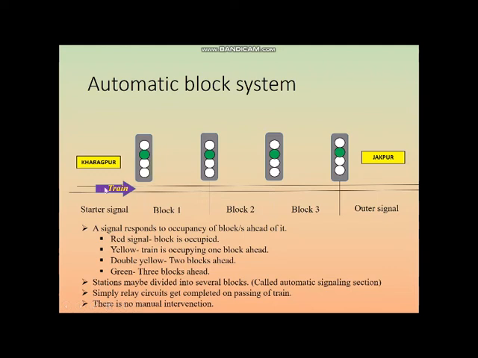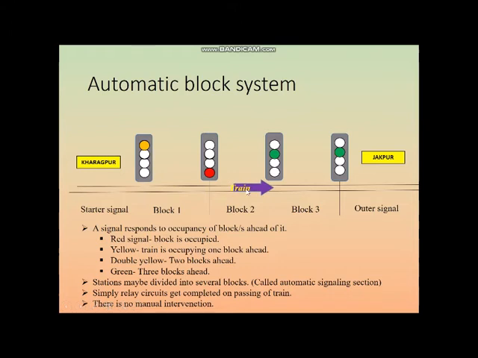So suppose a train is departing this station. Suppose it has just started from Kharagpur section and it has got a green signal. This signal is called a starter signal. If it moves immediately, the signal will turn red. This red will indicate that the block which is ahead of this signal is occupied by a train.